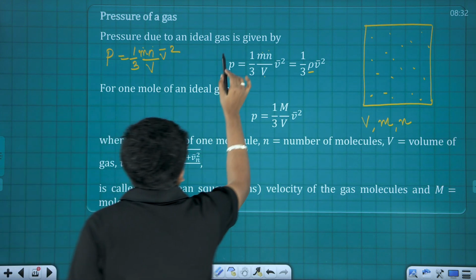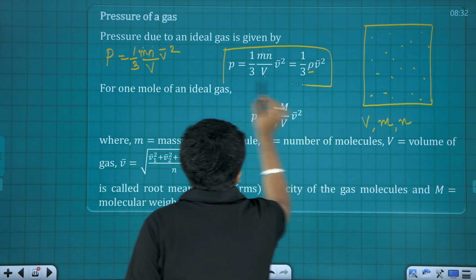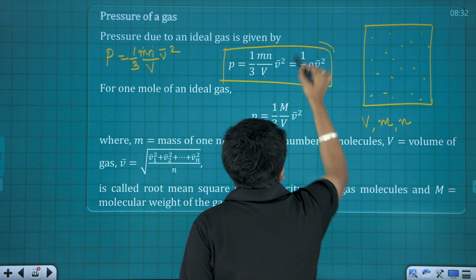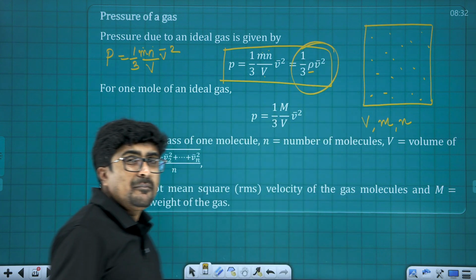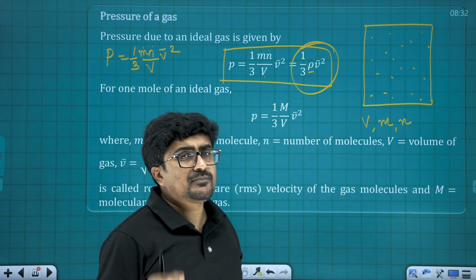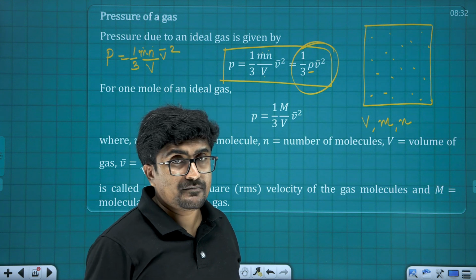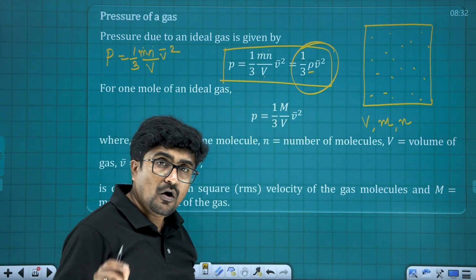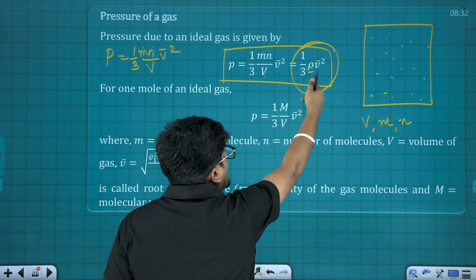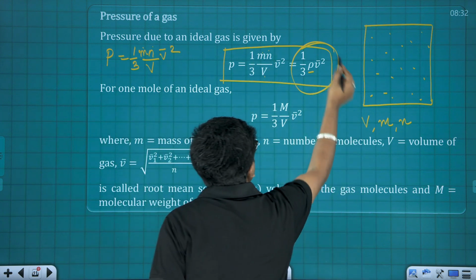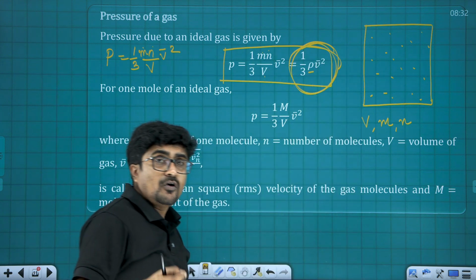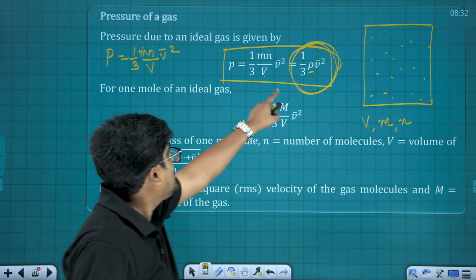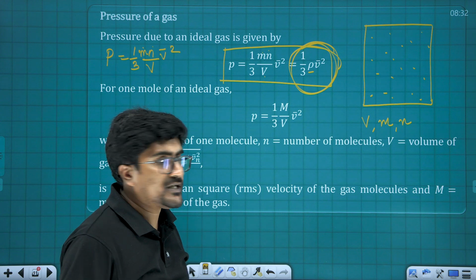So here come the two relations for pressure, and I recommend you memorize this: pressure is 1 by 3 times rho V bar square. Though I started with the other one and moved to this one, I recommend you memorize this if possible, because that is easy to understand, and from this you can easily move to the other relation as well.